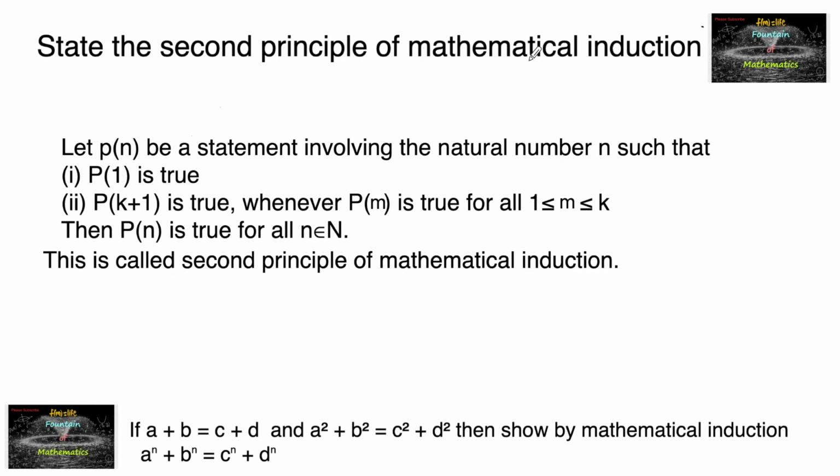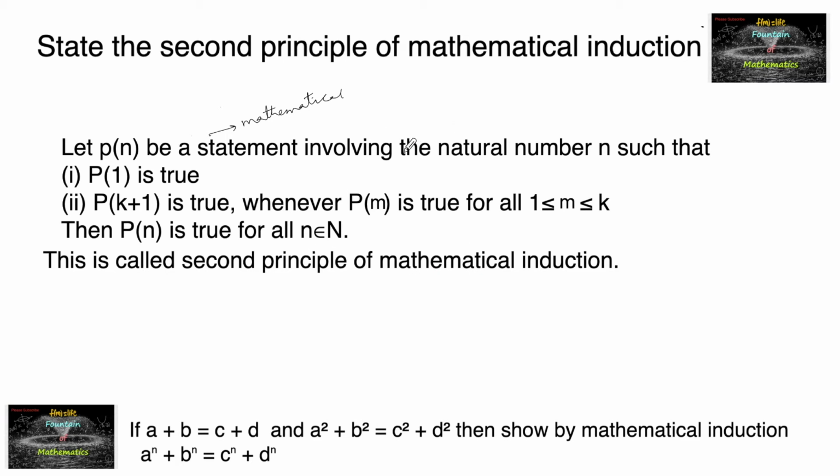State the second principle of mathematical induction. So let P of n be a statement, a mathematical statement involving the natural number n, such that first, P of 1 is true. Second, P of k plus 1 is true whenever P of m is true for all m with 1 less than or equal to m less than or equal to some k. Then P of n is true for every natural number. This is called the second principle of mathematical induction.